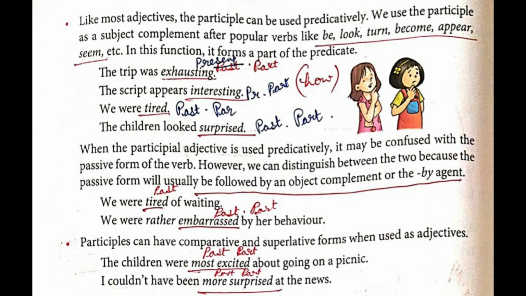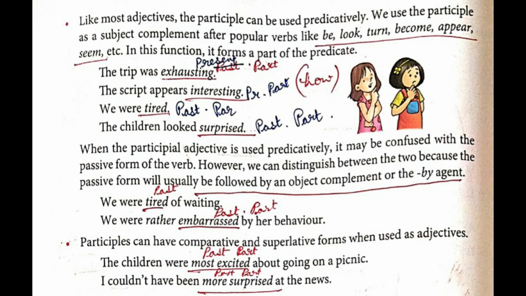We were tired of waiting. Students, take a pencil, underline tired and write past participle. Next one, we were rather embarrassed by her behavior. Embarrassed will be past participle. Here they are using the by agent, by her behavior. By whose behavior? Her behavior. So the sentence is passive voice.